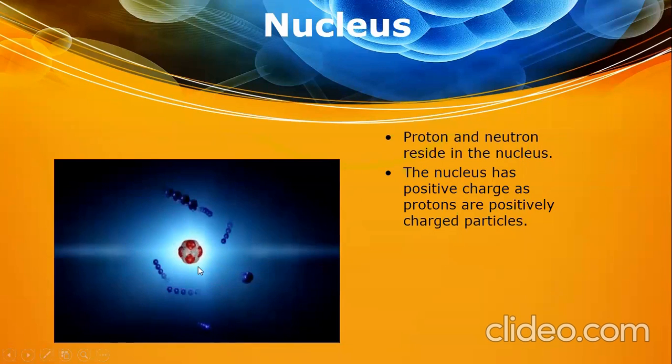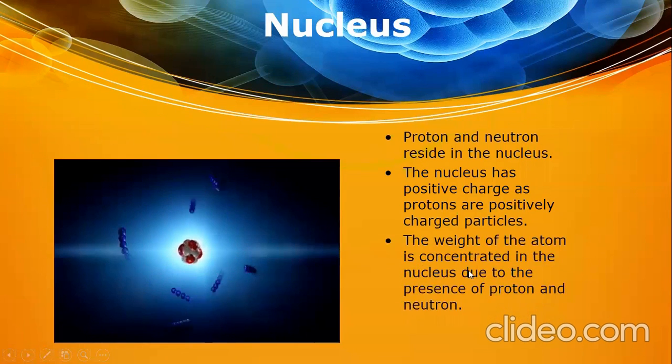We know that neutrons have no charge. Neutrons are neutral, and protons have positive charge. So the neutral charges are not counted. Only the positive charge of protons is counted, so due to the presence of protons the nucleus has positive charge, and electrons, negative charges, are present outside the nucleus in the extranuclear region. The weight of the atom is concentrated in the nucleus due to the presence of protons and neutrons.